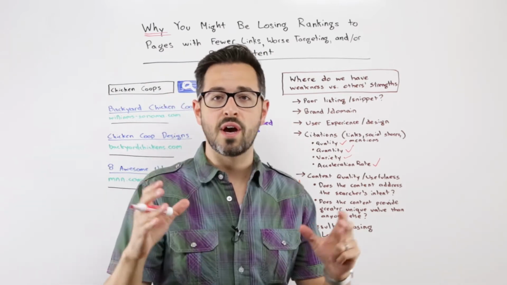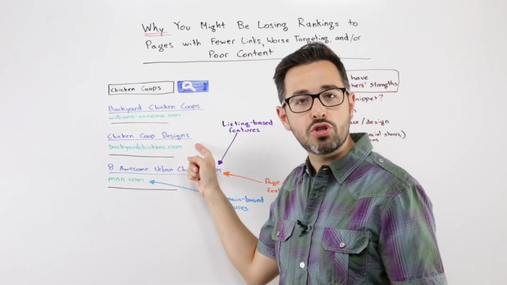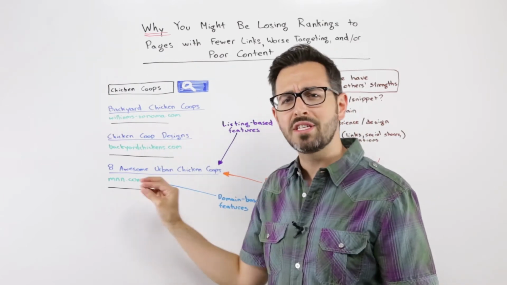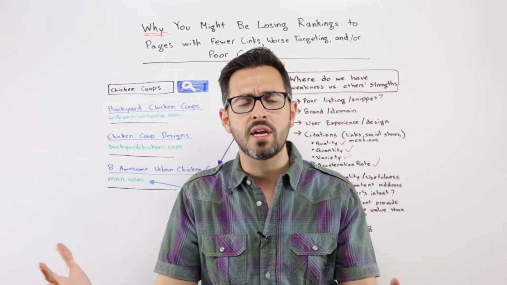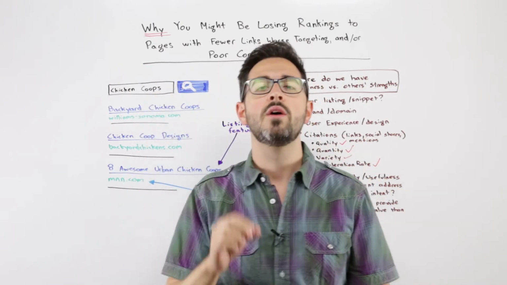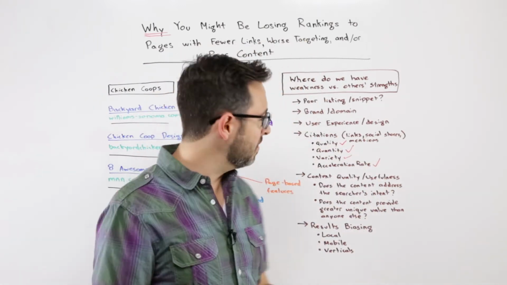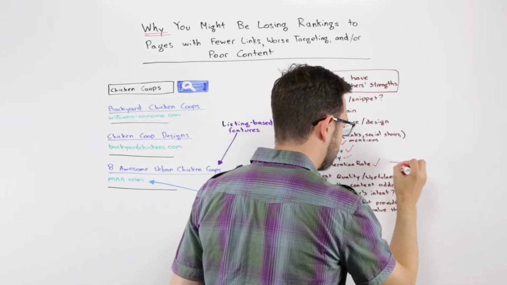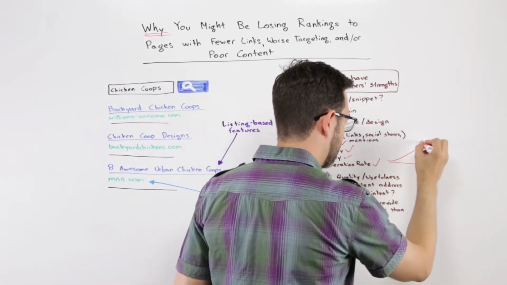Sometimes I see folks who have a really strong site, really strong page, and they're seeing someone with only a few links who's relatively new popping up, and they go, what's going on here? How are they getting so far ahead of me? And the answer oftentimes is, well, their acceleration rate is higher, right? You're growing links at sort of this rate, and they're growing links at this rate.